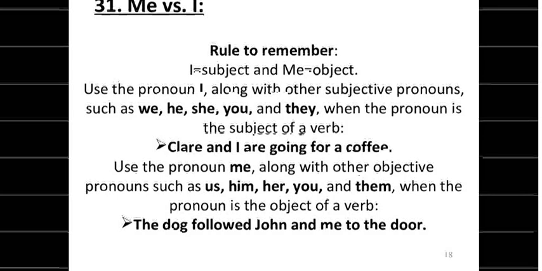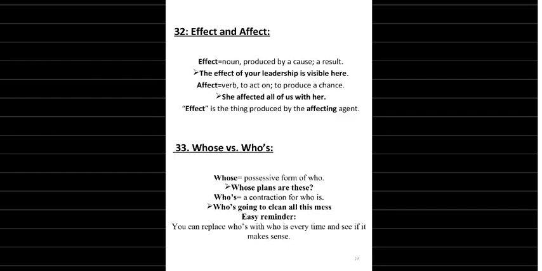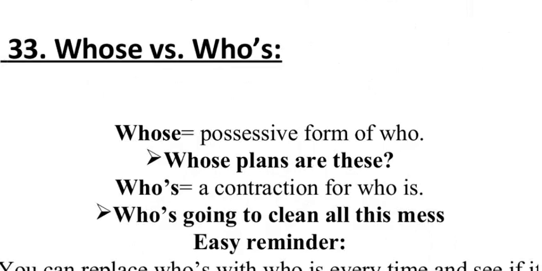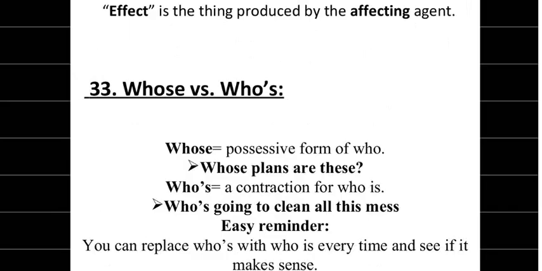So whose versus who's. One is with an apostrophe and one is the possessive. Whose is the possessive form of who. Do keep this in mind. Whose plans are these? And who's is a contraction of who is. Who's going to clean all this mess? Easy reminder: you can replace who's with who is every time and see if it makes sense. So one is the possessive form and the second is the contracted form. All you have to do is keep the difference in mind.